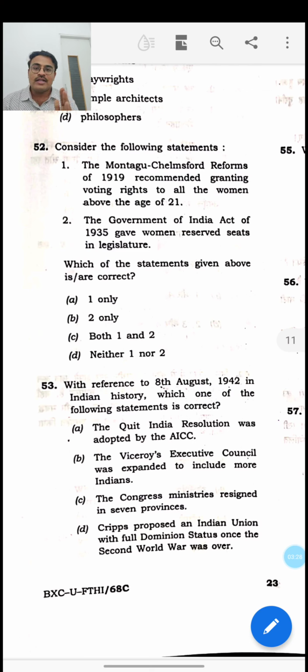Then the second statement says that the Government of India Act of 1935 gave women reserved seats in legislature. The Act of 1935 definitely gave special constituencies for women. Apart from women, they also gave special constituencies for labor, commercial sections, Anglo-Indians and Christians. This way they gave special constituencies to numerous sections of Indian society. Even the capitalists were given a separate special constituency. So the second statement is correct, and the answer for this question is B, that is, 2 only.